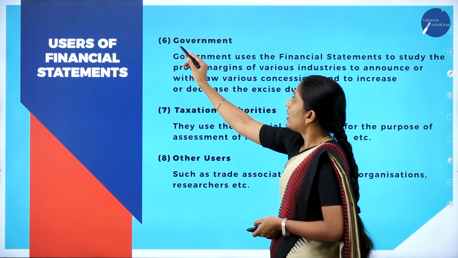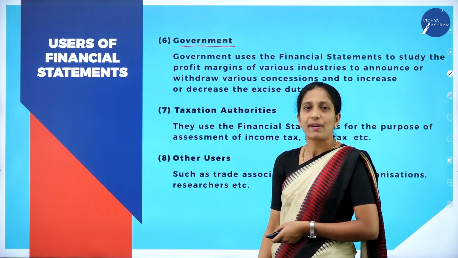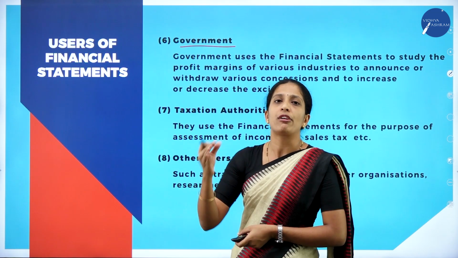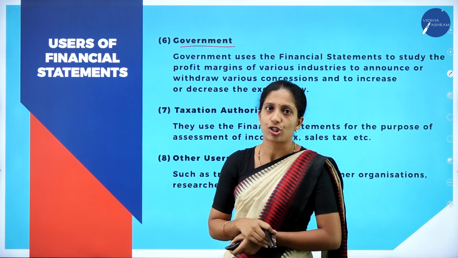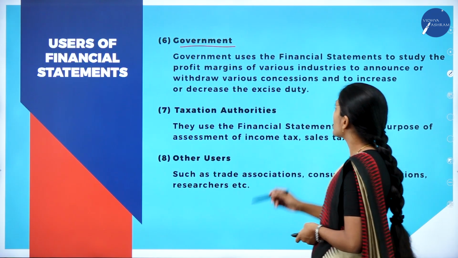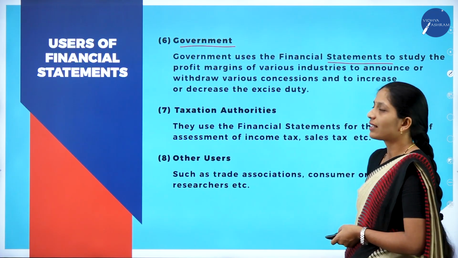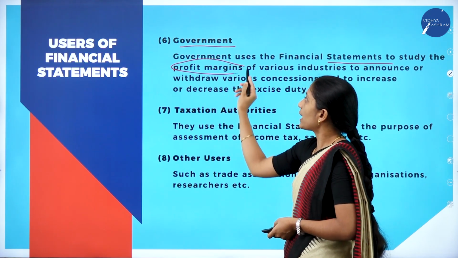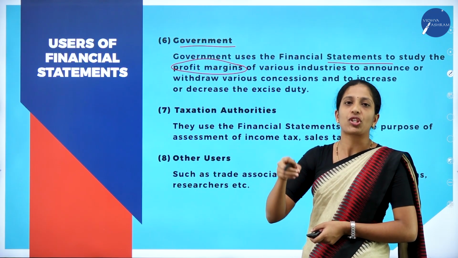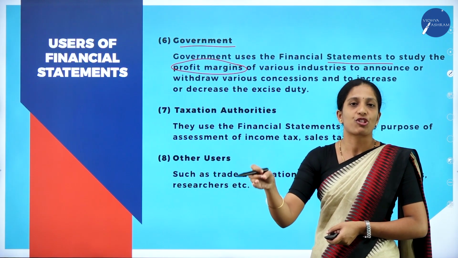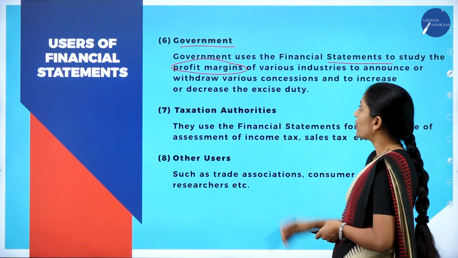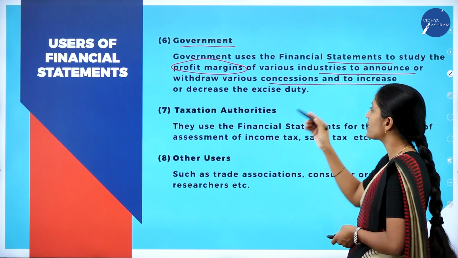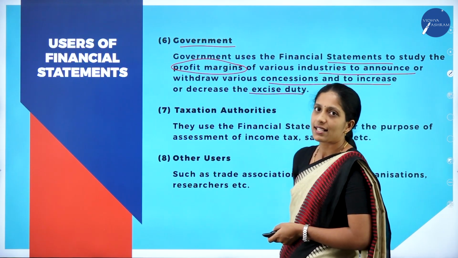Next is government. Of course, business organization plays a very important role in the development of the economy. So government also wanted to know what is the financial position of the business. Government uses the financial statements to study the profit margin. So what is the profit margin? When you take in terms of the economy, what is the business position in the market? So profit margin of various industries to announce or withdraw various concessions and increase or decrease in excise duty.